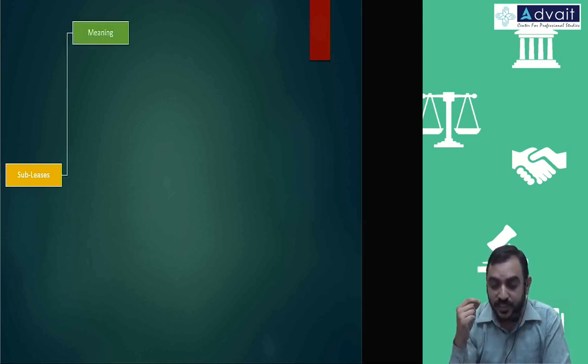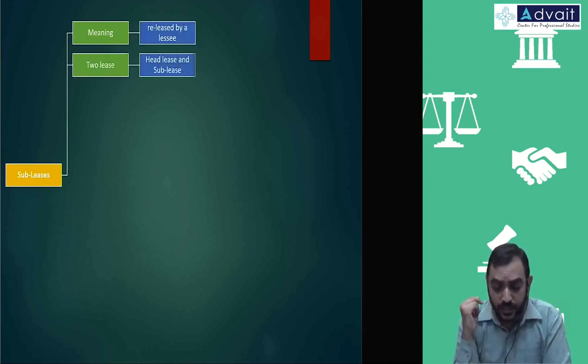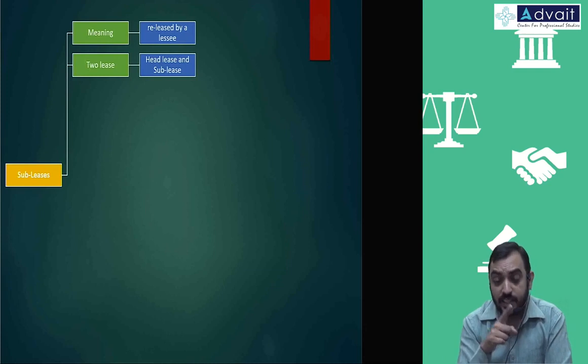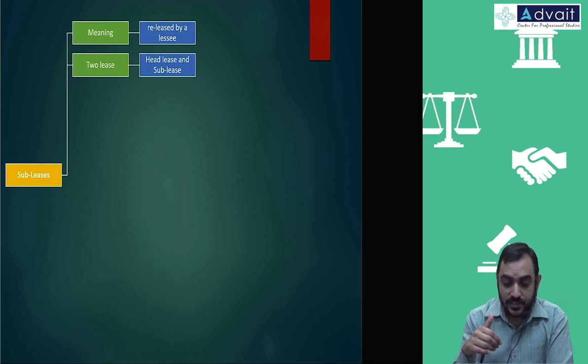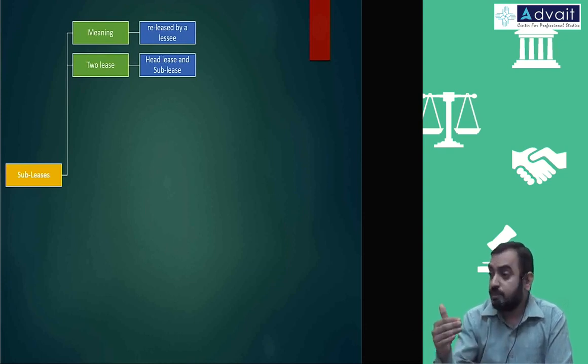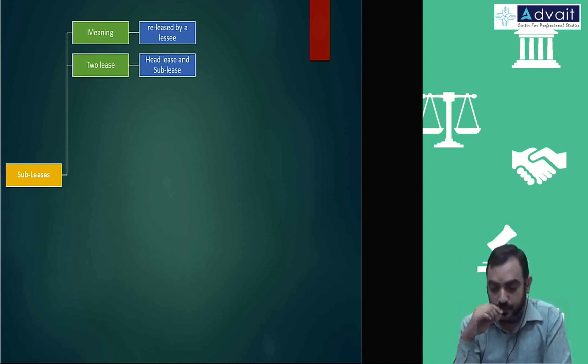So when you talk about lessor, whom do we talk about? There are two lease agreements here. To be more specific, we are using these terms as given by the standards. There are two leases. One is called head lease, the other is sublease. Sublease is the lease given and head lease is the lease taken. So head lease is the original, then the last lease is called sublease. Head lease is received, sublease is given.